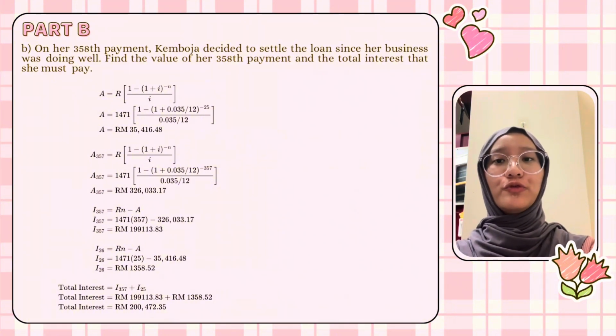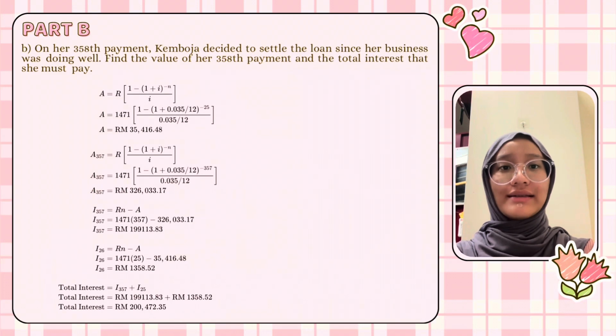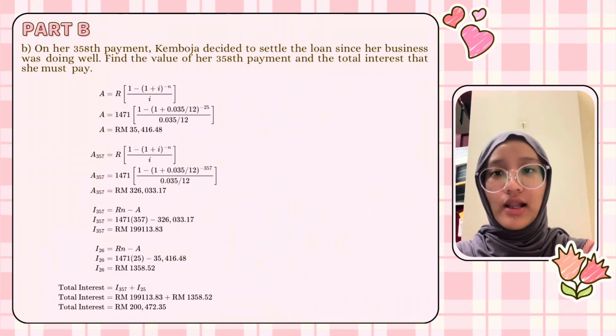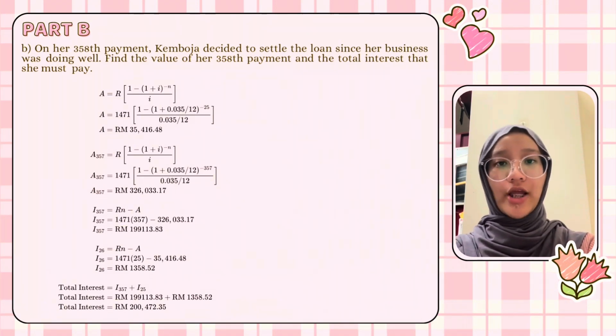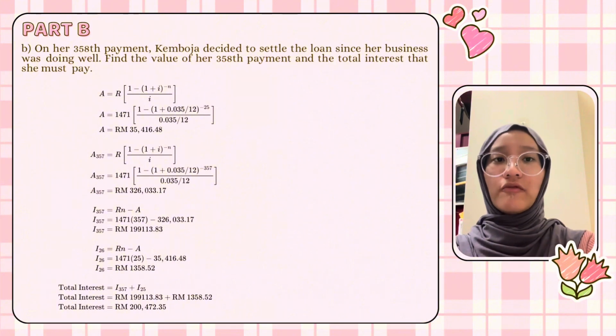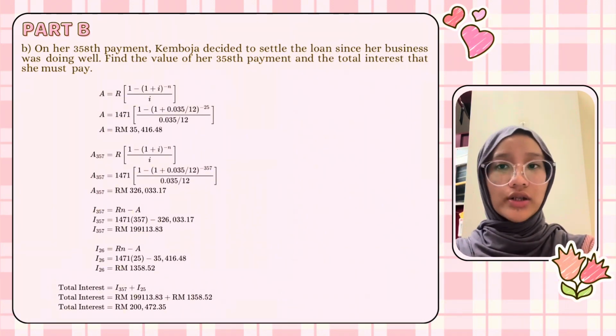Part B, question 2b. On her 358th payment, Kamboja decided to settle the loan since her business was doing well. Find the value of her 358th payment and the total interest that she must pay. All the payments before the 358th payment have been paid. Therefore, we need to find the new N, which is 382 months, supposed to be the actual deadline payment, minus 357, equal to 25 months.